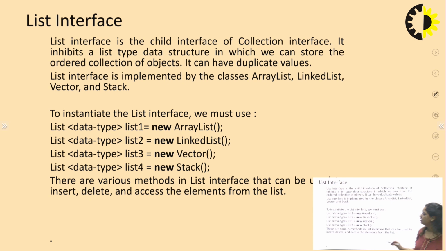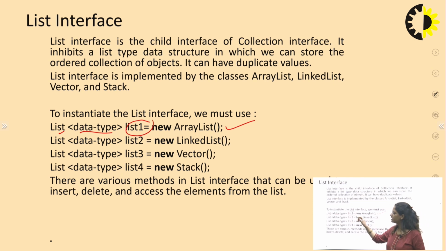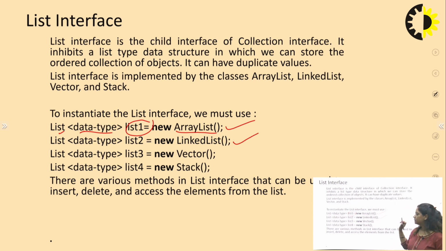For example, for creating an ArrayList by using the ArrayList class, first we have to write the data structure named List, which is a keyword, then the data type supported for that, and the variable name, which may be anything, a user defined name, that is the name of your list. And ArrayList shows that we will be creating a list in the form of an array. Now next is the LinkedList. The list which will be created by us is a kind of linked list, so data will be stored in the form of a linked list.